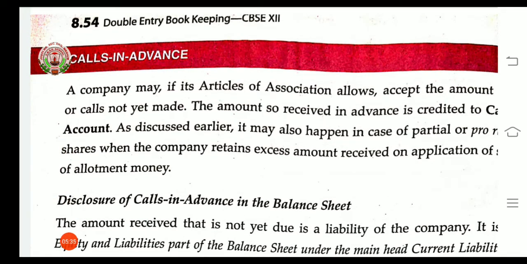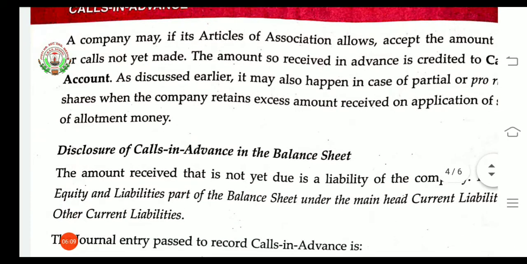Next is calls in advance. It means when the company has accepted an amount which is not yet due. In advance they have received that particular amount, and it should be allowed by the articles of association. This kind of receiving of amount is called calls in advance. As it is in advance, it is a kind of liability. Now this case may occur in partial or pro rata allotment also.